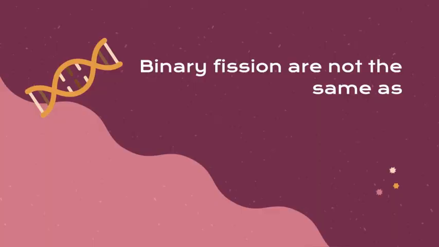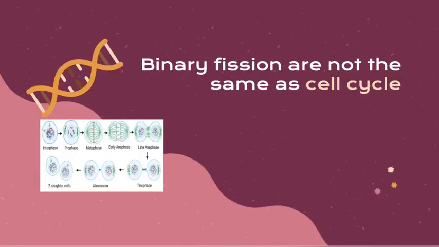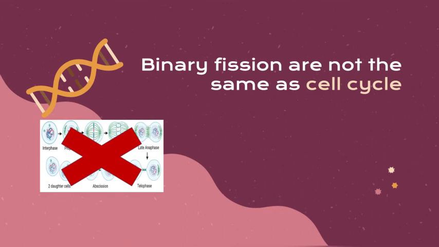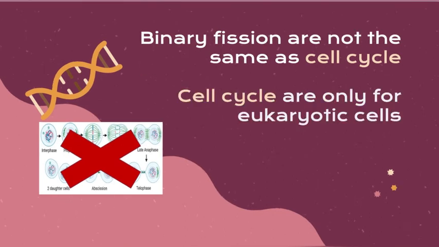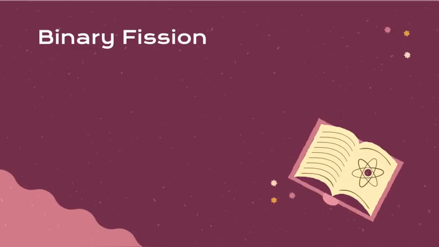Binary fission is not the same as the cell cycle. Remember, they both produce new cells, but they are not the same. The cell cycle is only for eukaryotic cells. Now, let's take a look at how binary fission can be seen.